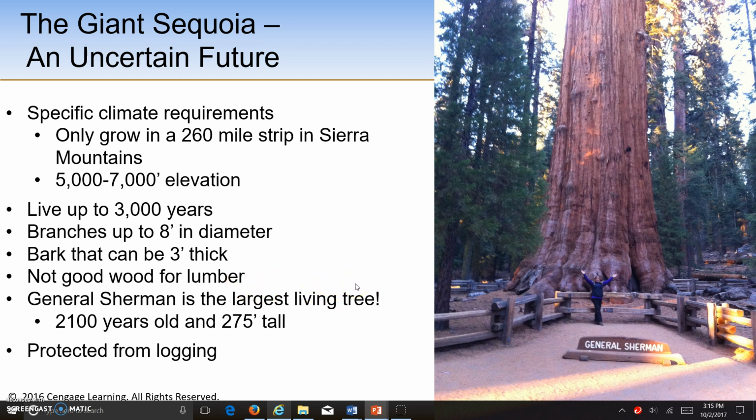This is me pictured in front of the General Sherman tree in Sequoia National Park. General Sherman is the largest living tree. It's over 2,100 years old and 275 feet tall.